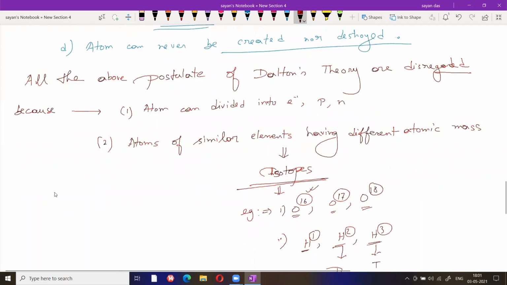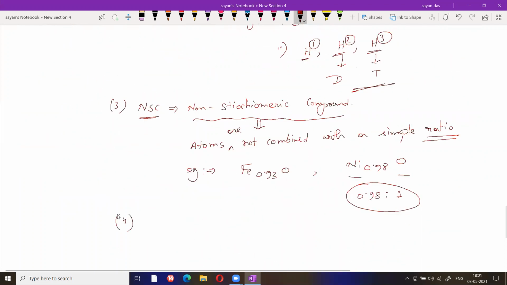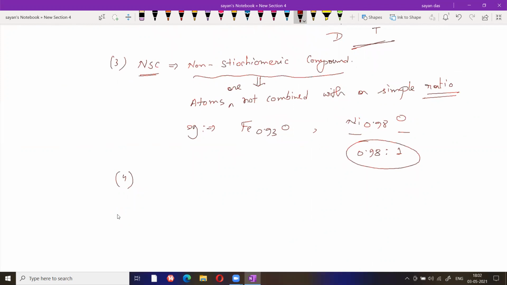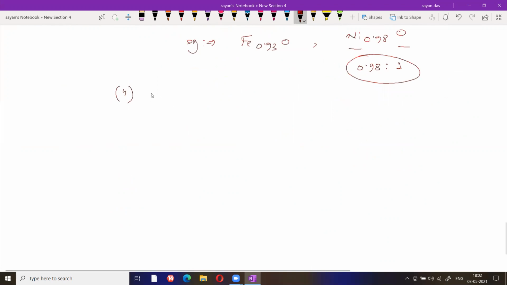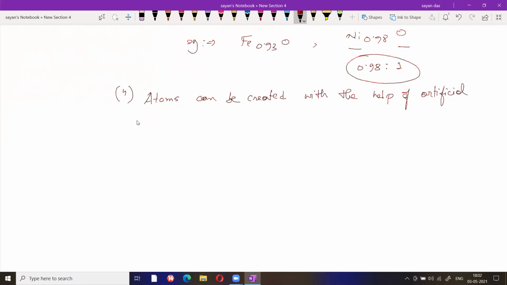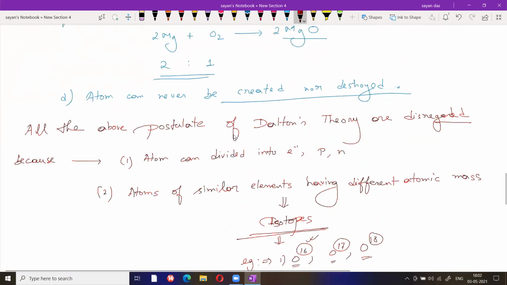Now the fourth point, atoms can never be created or destroyed, which is also wrong, because heavy metal atoms, or you can say heavy atomic mass atoms, when bombarded with radioactive rays like alpha ray, beta ray, or gamma ray, new radioactive particles can be created. So the fourth point is, atoms can be created with the help of artificial radioactivity. So the fourth point again fails.